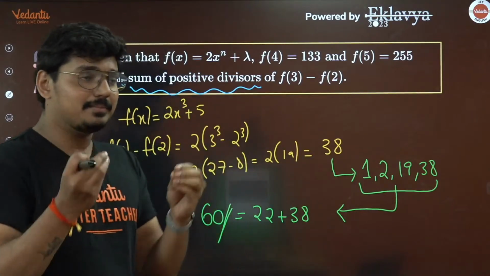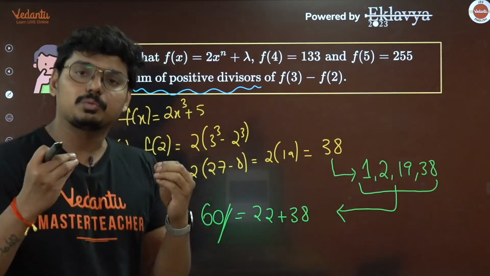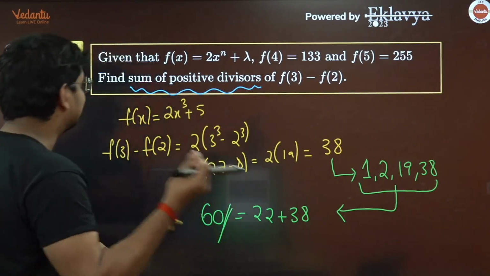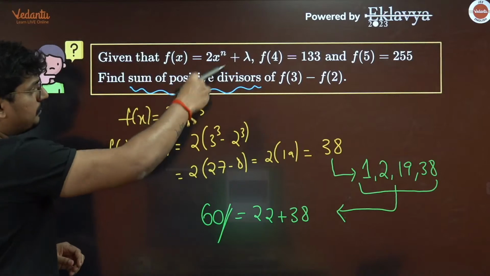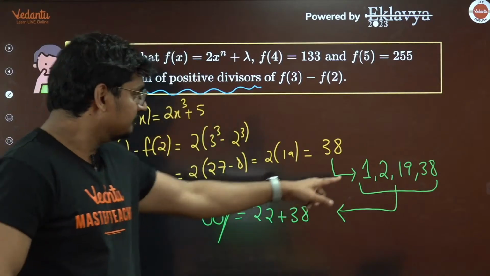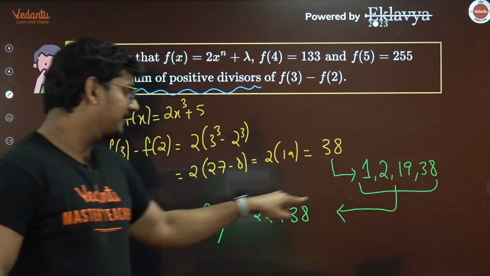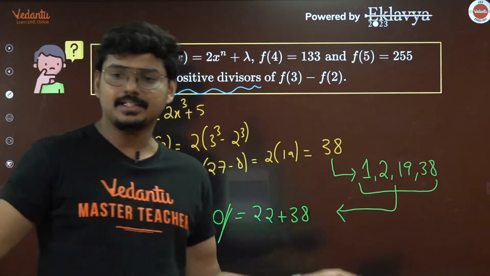Remember, most of the students might just go with 38 as an answer, but that is not what he is asking in the question. He's asking us to figure out the sum of the positive divisors of f(3) minus f(2). And these are the positive divisors: 1, 2, 19 and 38. If you add them up, you get the answer as 60.